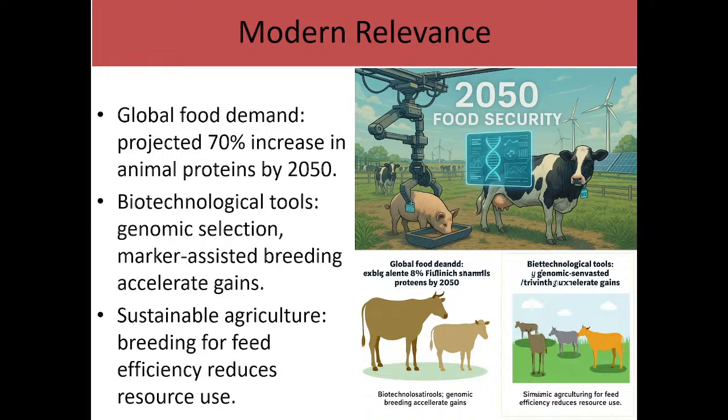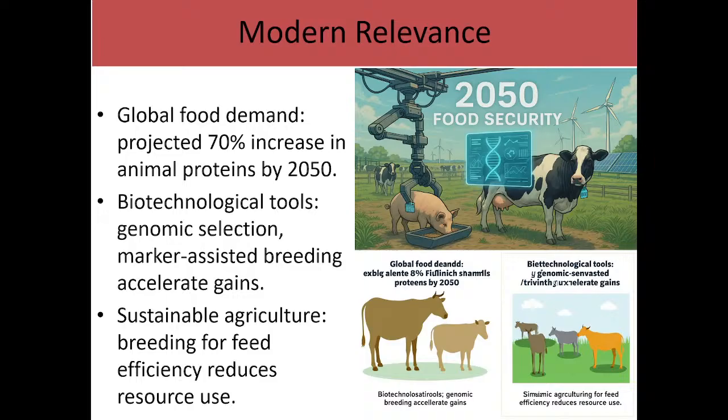The modern relevance today is also a result of the use of biotechnological tools such as genomic selection and marker assisted breeding, which accelerate gains, that is, improvement in animal breeding.